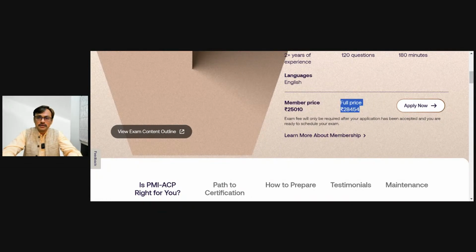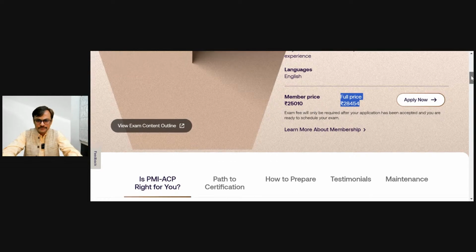You probably only want to take membership if you want to do some other PMI certificate in the upcoming 11 months, because membership is valid for one year. If you have a plan to do PMP or PgMP in the next one year, then you take a membership by paying around 10,000, and then you give the PMI-ACP exam.